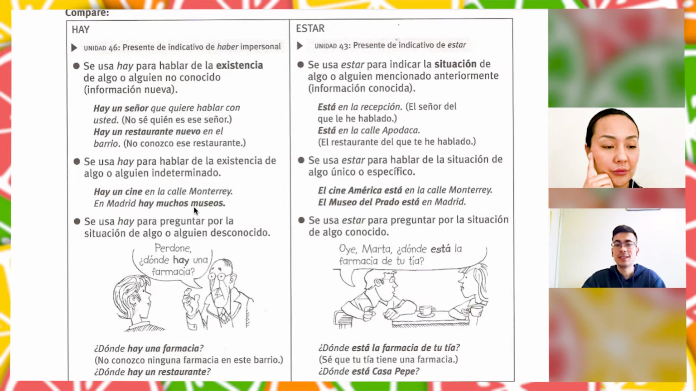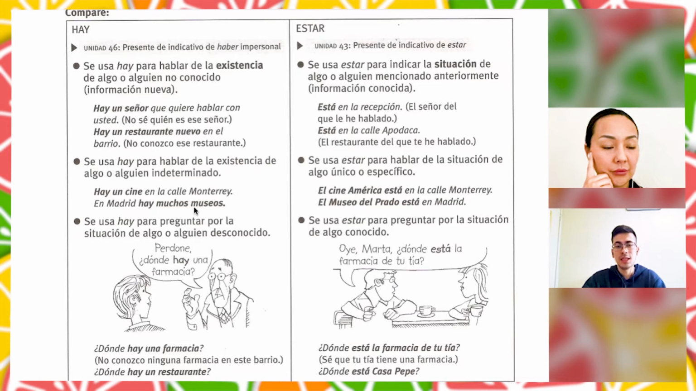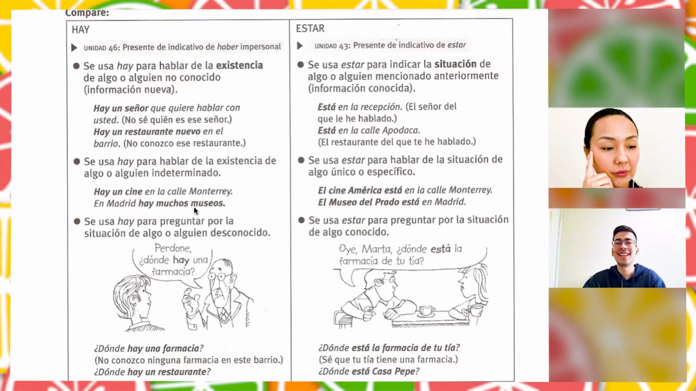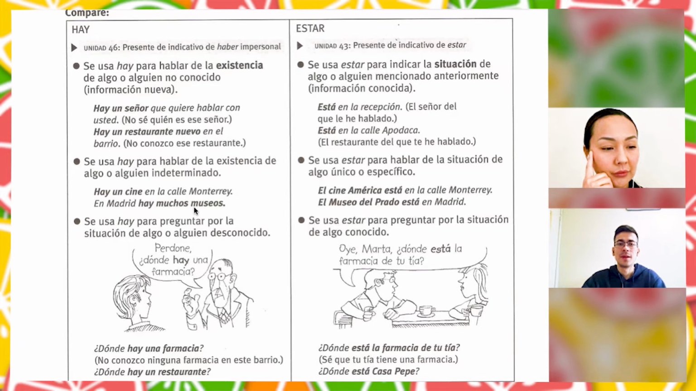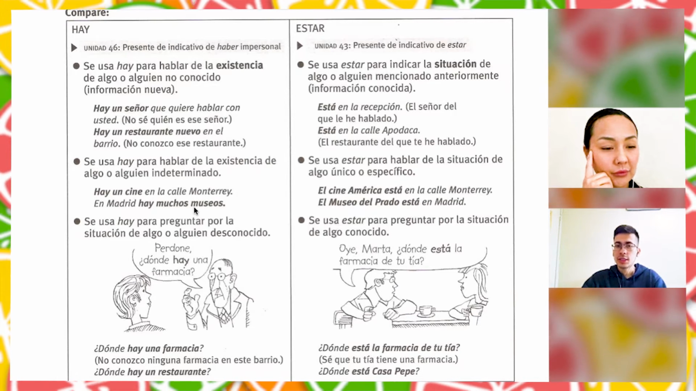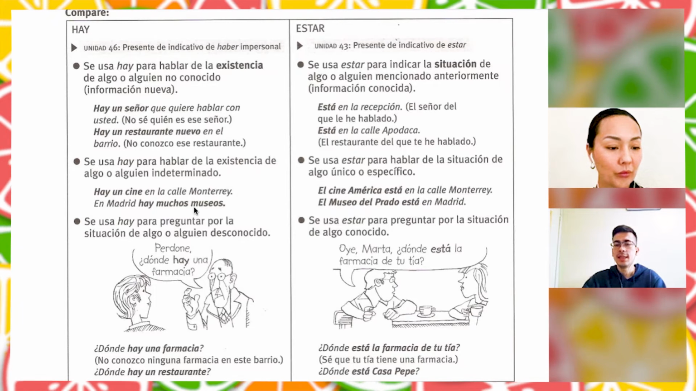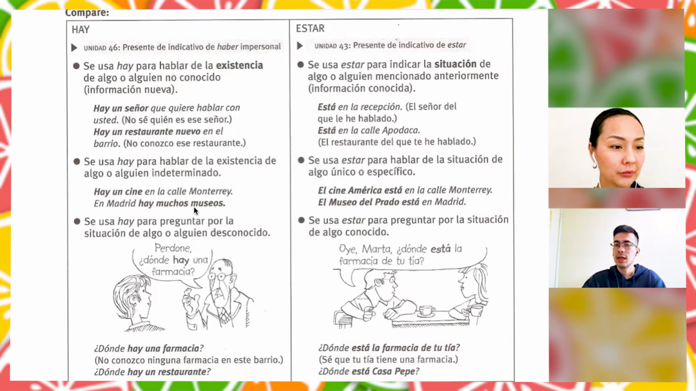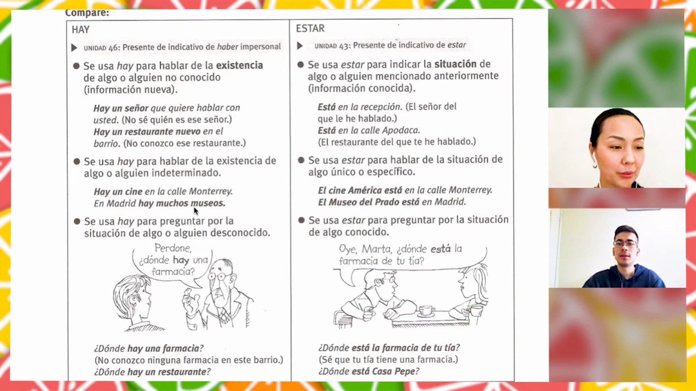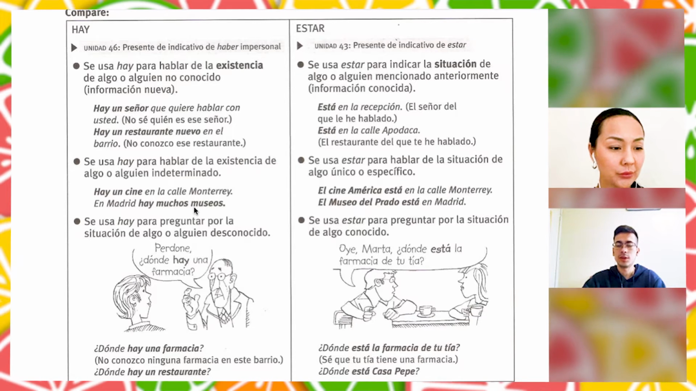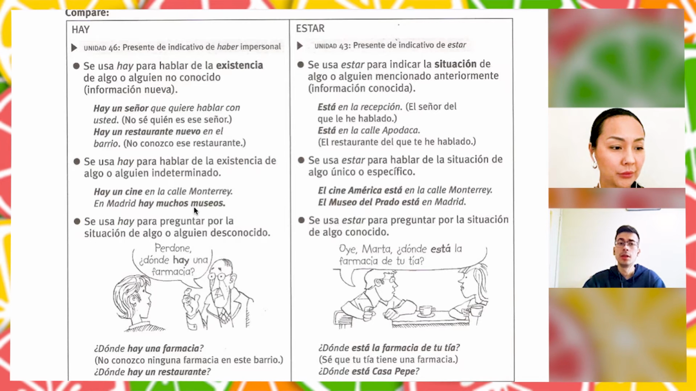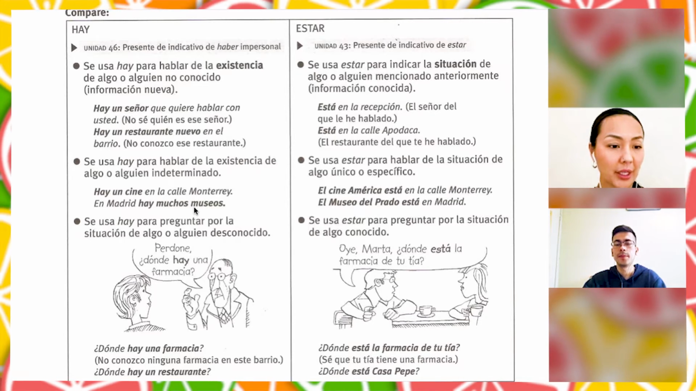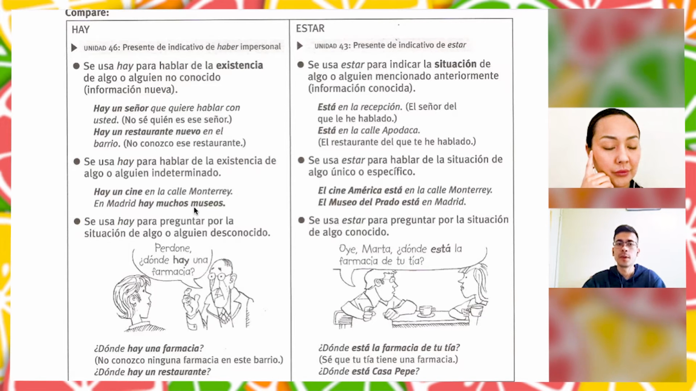Hay un cine en la calle Monterrey. There is a cinema in the street Monterrey. Yes, we don't know what cinema it is, right? So we use hay. In contrast, we can say, el cine América está en la calle Monterrey. America Cinema is in the Monterrey street, right? So here we know concretely the name of the cinema, right? The exact name, right?